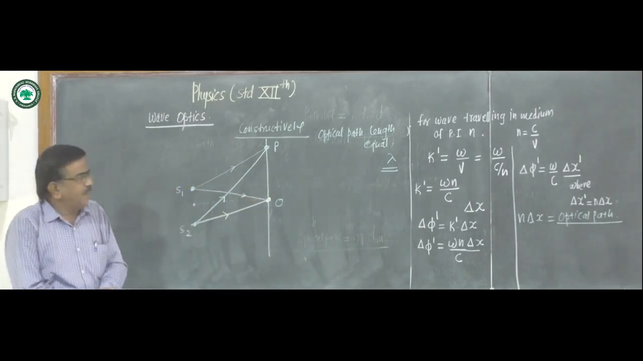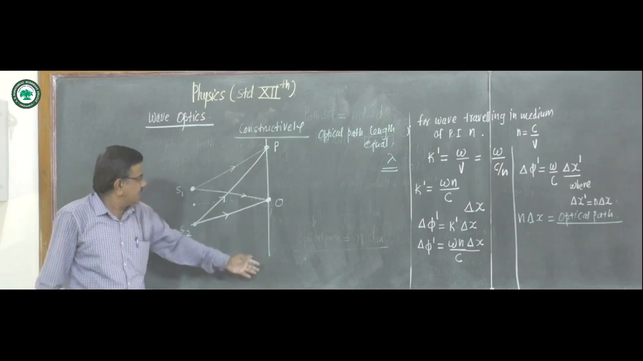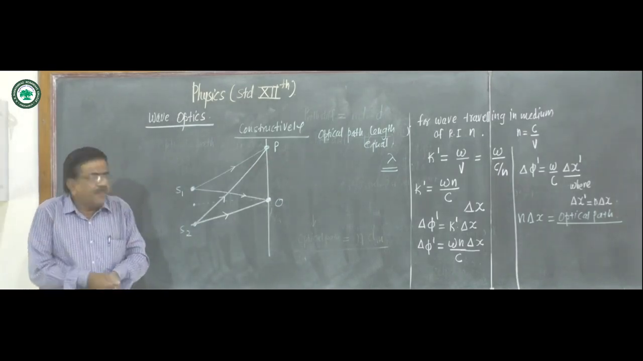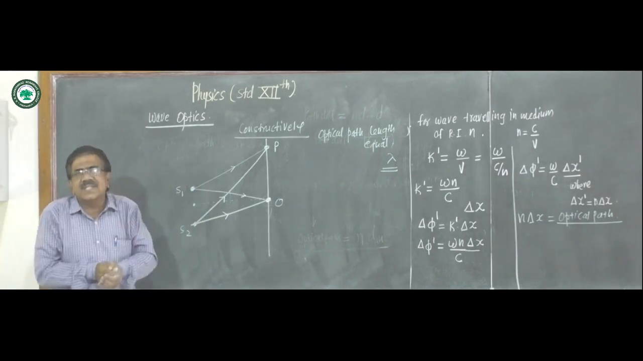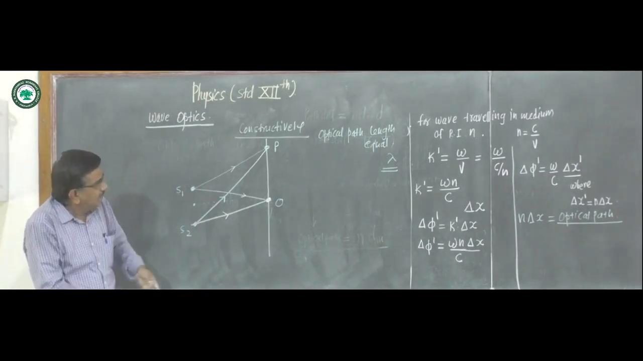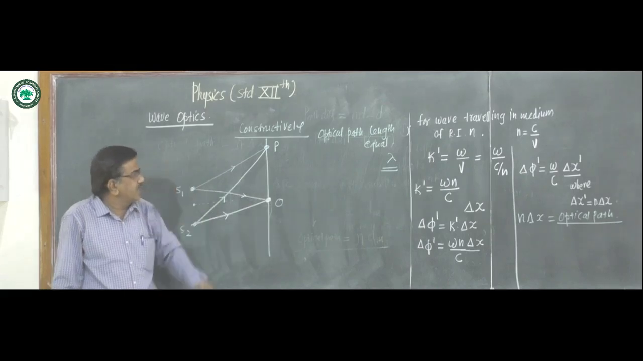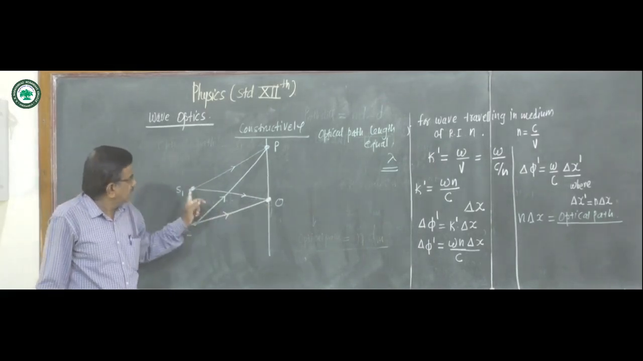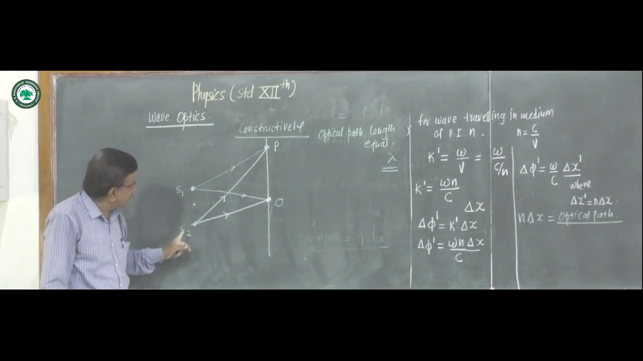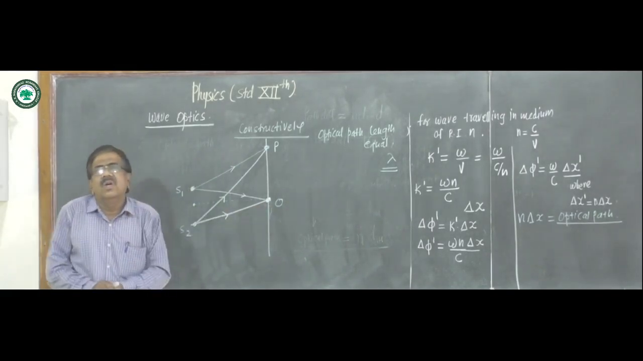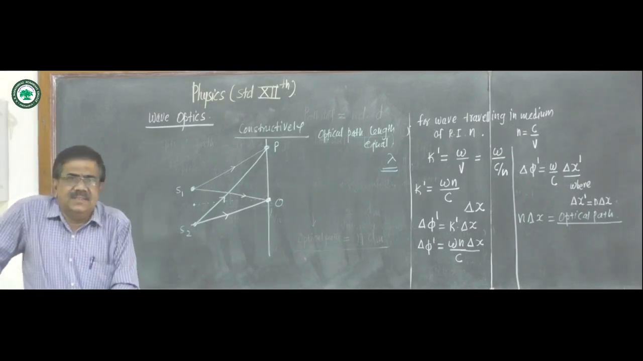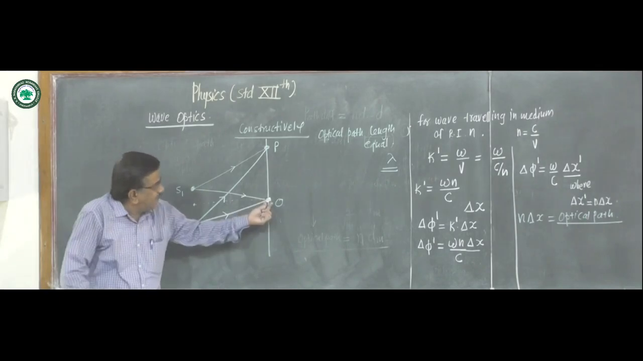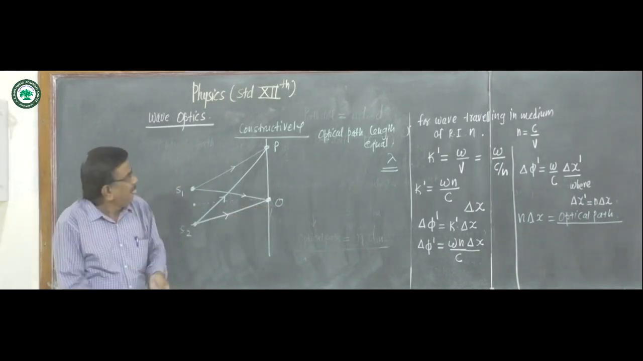In Young's double slit experiment, we know this is the screen. S1, S2 are the two slits. They produce the interference pattern on the screen. O is the central point on the screen. At O, the distance S1O is equal to S2O. The path lengths are equal, so they interfere constructively and we get a bright point here.